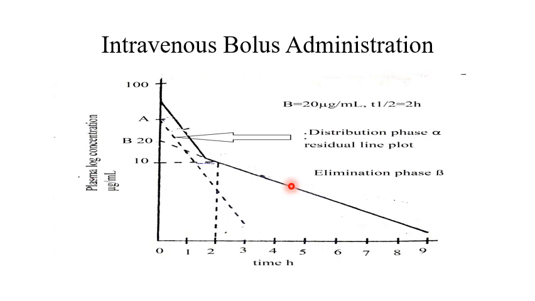When we perform drug dispositional studies, the coefficients A and B and the rate constants alpha and beta are calculated from the experimental data by least square regression analysis. Another thing that might come to your mind is where we got this residual line from.